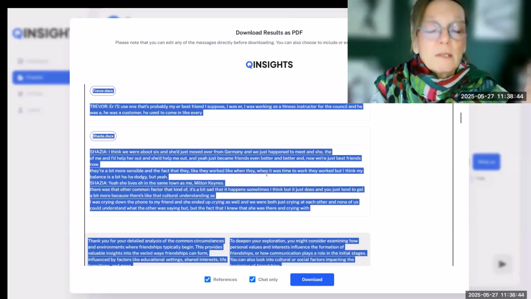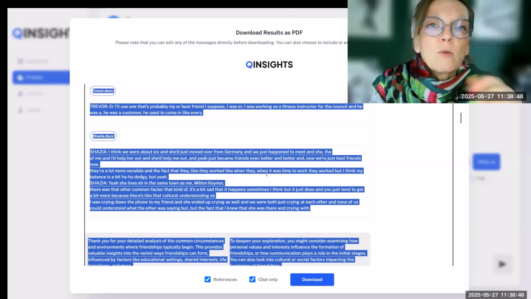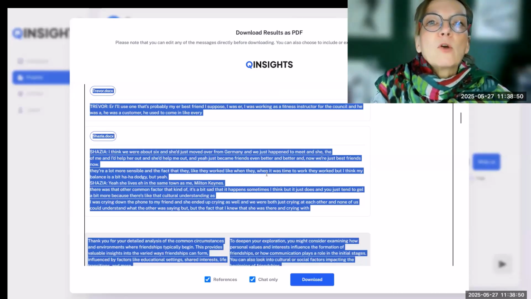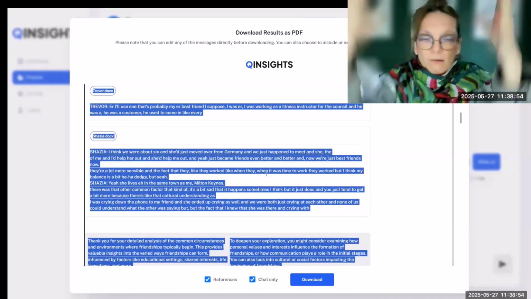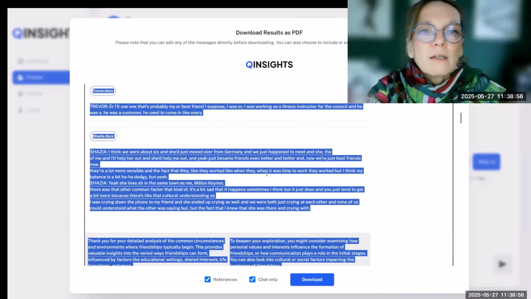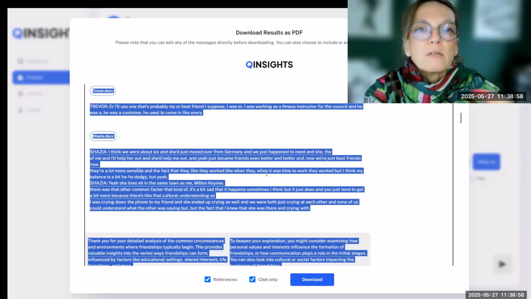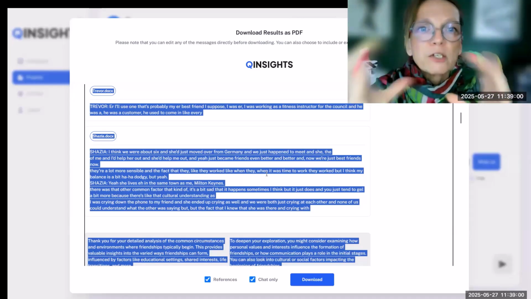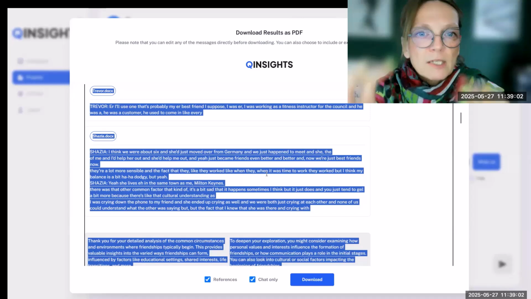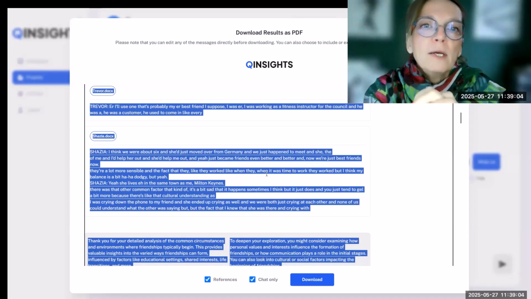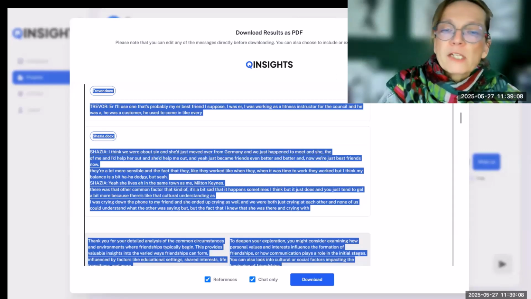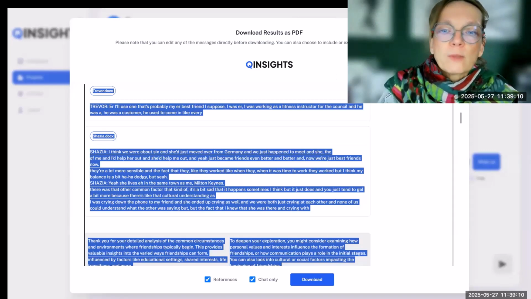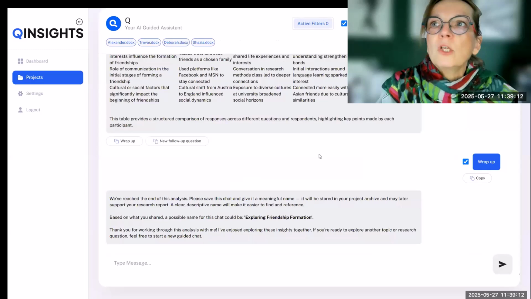But what I did now is hit Control A, or on the Mac Command A, and then you can copy and paste it into a Word document. Then you can read it in Word and start writing based on that. You have all the questions, you have the AI-generated synthesis, and you can write up your own piece on the formation of friendship as one aspect of your report. I'm not going to download right now, I just wanted to show you that.